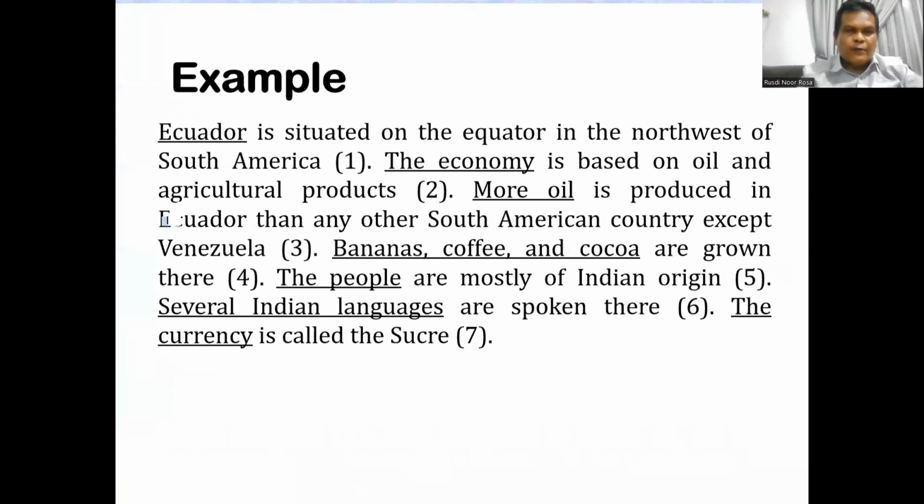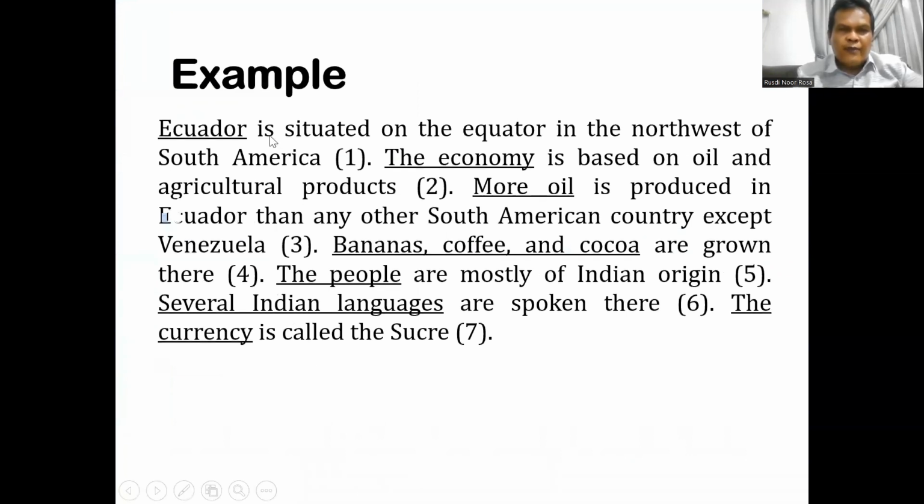Now let's take an example. Okay, you can see that Ecuador here serves as the hypertheme, and the rest of the themes are derived from part of Ecuador. For example, the economy. The economy here, the economy in Ecuador.